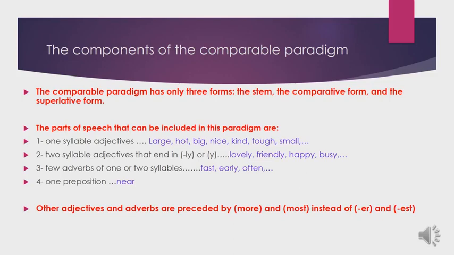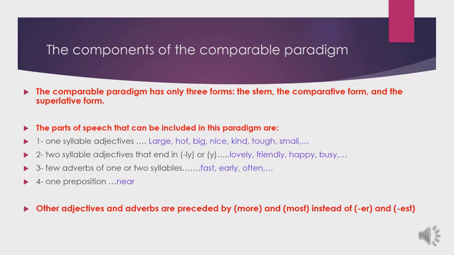In addition to that, we have only one preposition. The third part of speech is a preposition. We have only one preposition that can be included in the comparable paradigm, which is near, the preposition near. So we can say near, nearer, nearest. These are the parts of speech that can be included in the comparable paradigm. We have one-syllable adjectives, two-syllable adjectives that end in ly or y, a few adverbs of one or two syllables, and one preposition.